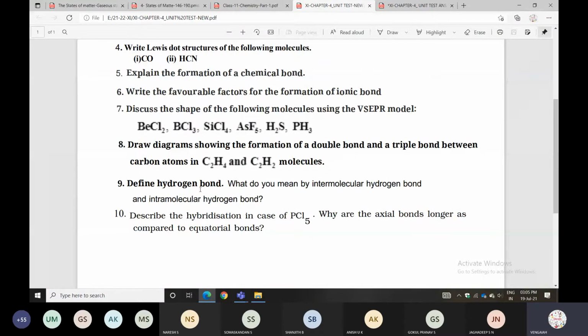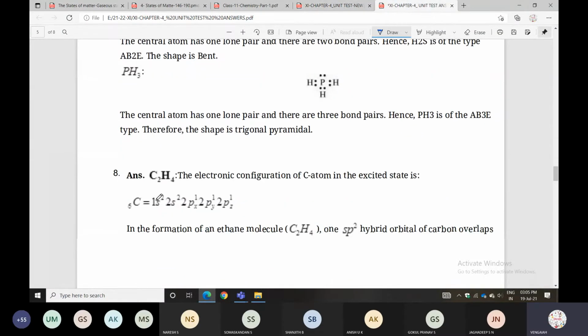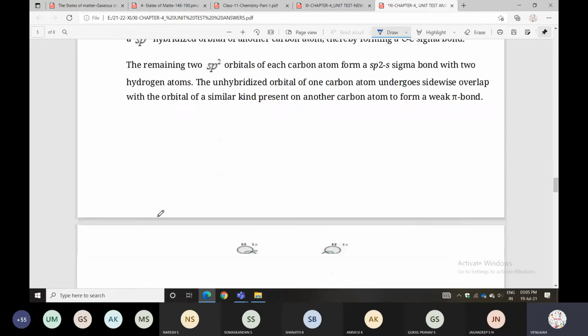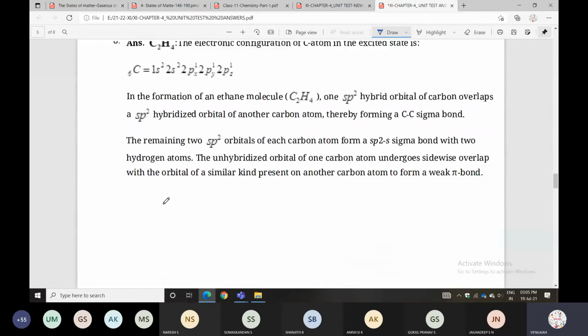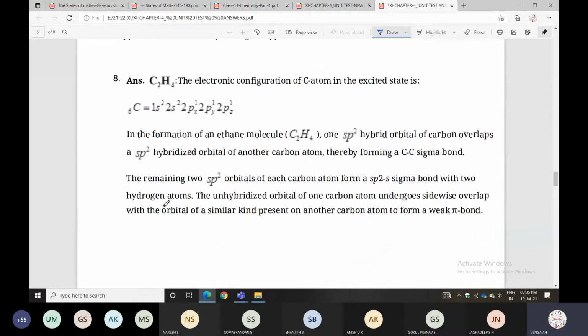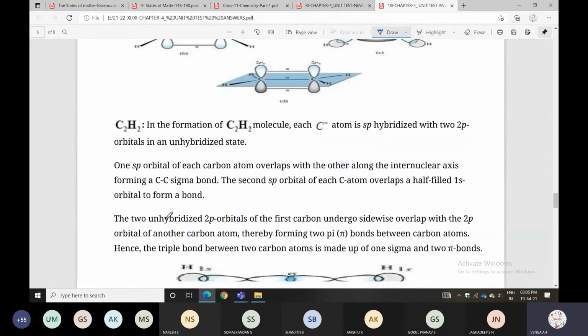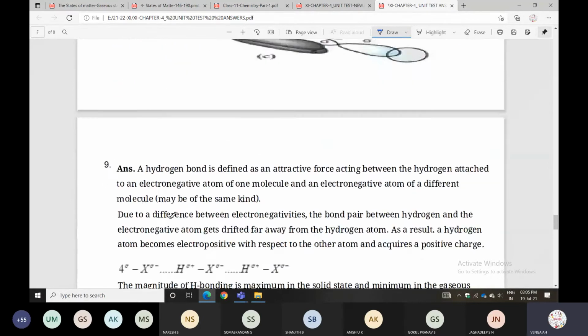You people already know the hydrogen bond concept. We asked this question last time also. Look here at the hydrogen bond condition. Define hydrogen bonding, and you can write the conditions. The hydrogen bond is defined as the attractive forces acting between hydrogen attached to an electronegative atom, such as fluorine, nitrogen, or oxygen. There will be attractive forces between the hydrogen and these more electronegative elements.